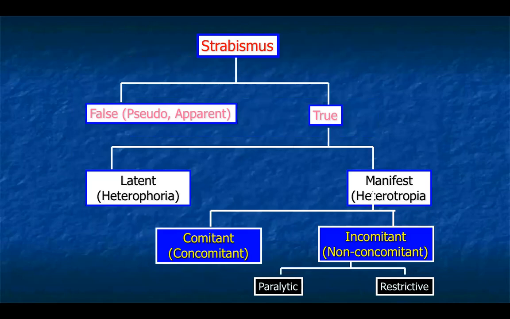So we talked about apparent or pseudostrabismus, and true strabismus we talked about latent strabismus or heterophoria. The next step is to talk about manifest strabismus or heterotropia.